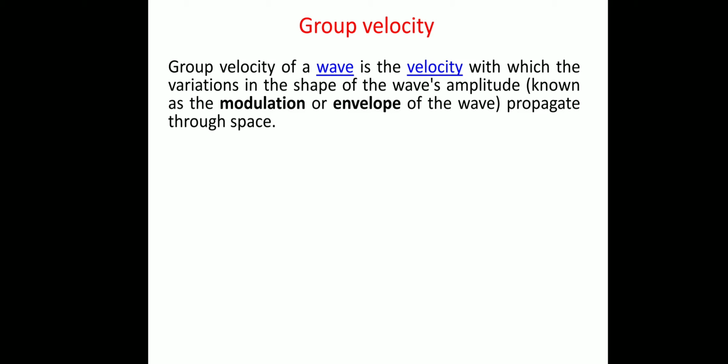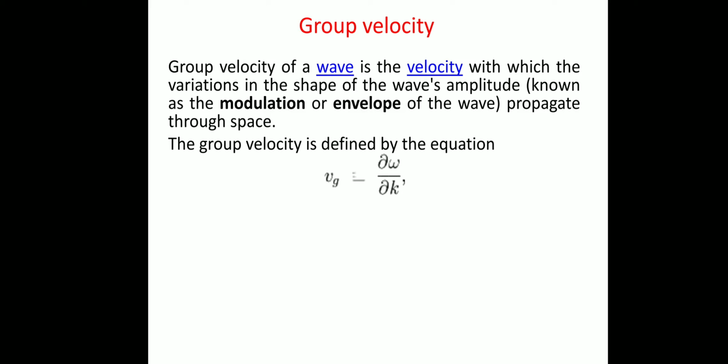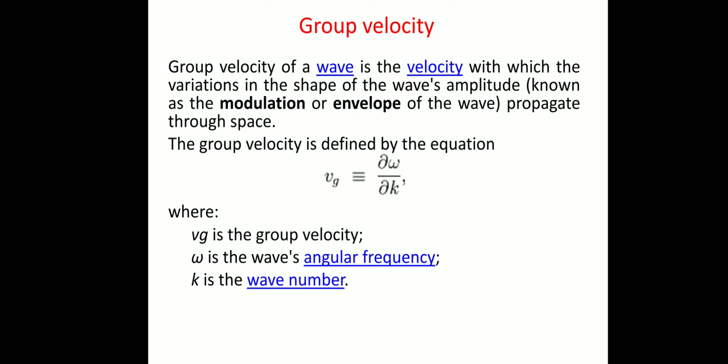So if the envelope of the wave, or the velocity with which that group of waves with varying amplitude travels, that is called the group velocity. The group velocity is defined by the equation Vg is equal to ∂ω/∂k. The variation of the angular frequency with respect to the wave vector k is called group velocity, where Vg is the group velocity, omega is the wave's angular frequency, and k is the wave number.